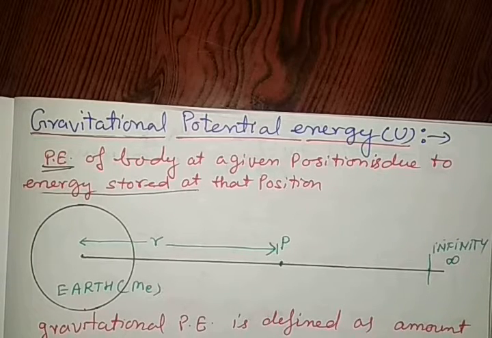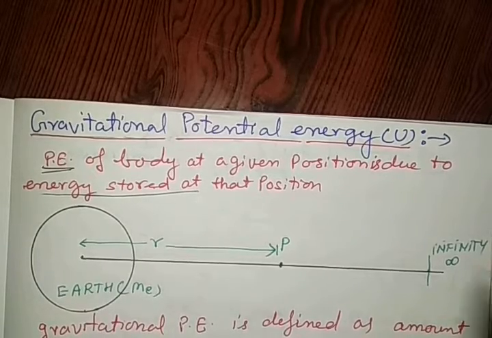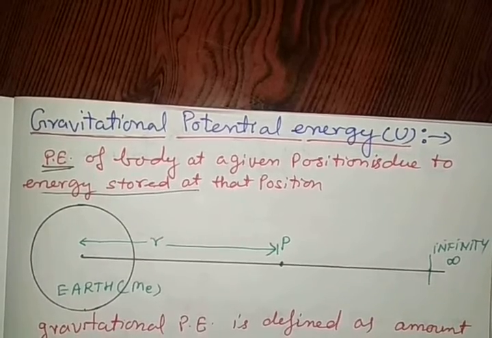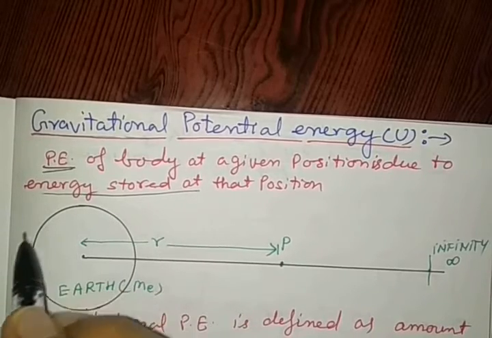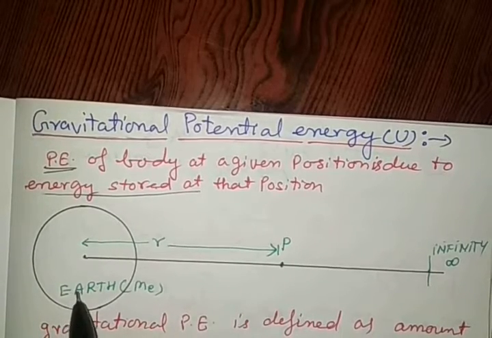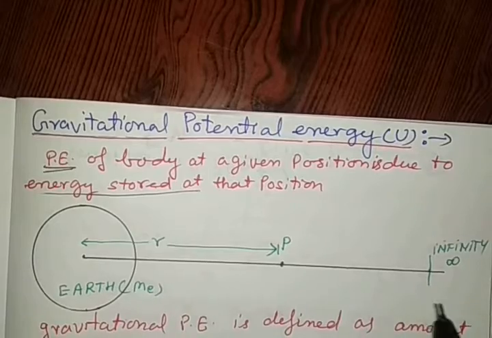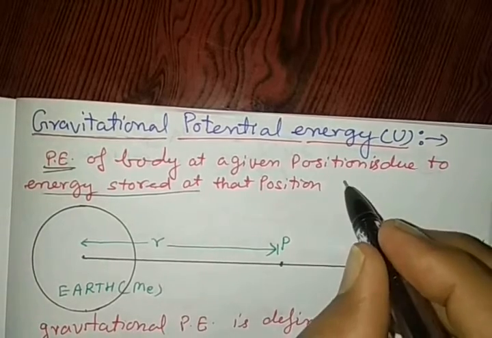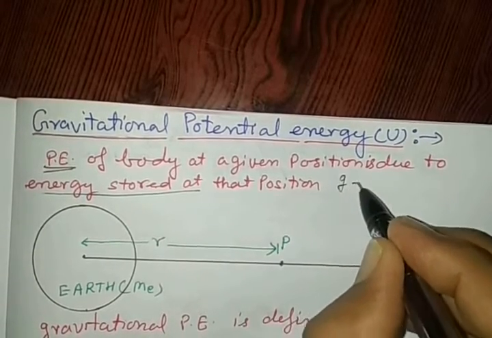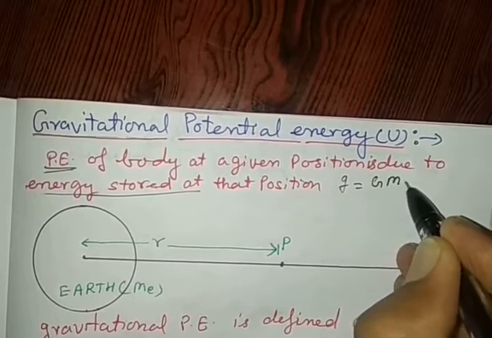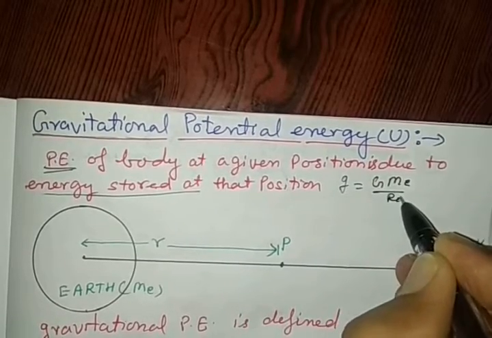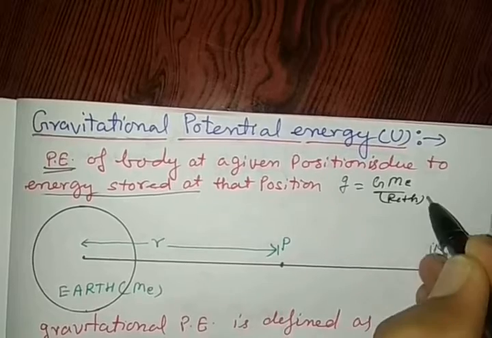To understand the fundamentals of gravitational potential energy, focus on this diagram. In this diagram, the position of Earth is given, and Earth has a gravitational field, given by the formula g equals capital G Me by (Re plus H) whole square.